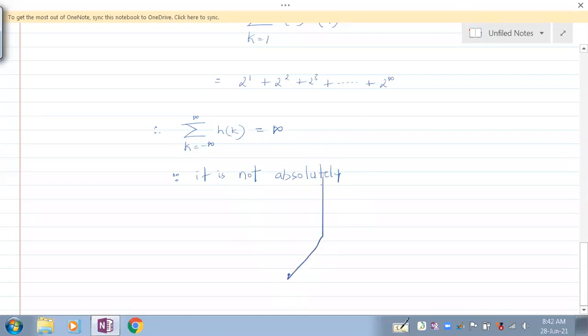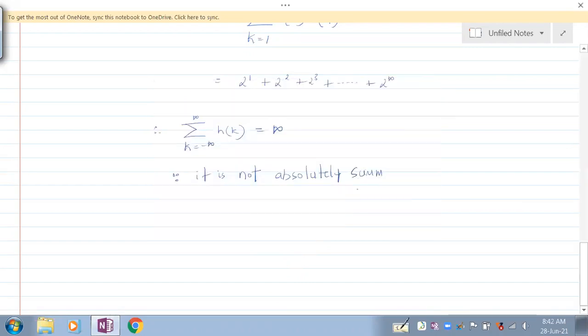Since it is not absolutely summable, the system is unstable. This should not be confusing to the examiner.